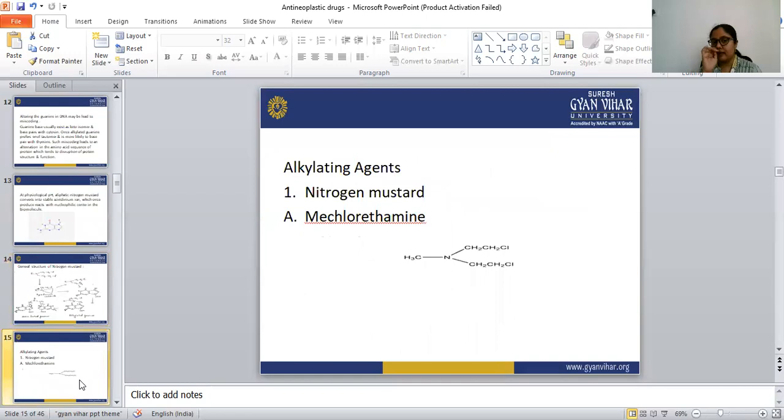Let's see an example. An example of the nitrogen mustard is mechlorethamine. The general structure of the nitrogen mustard is dichloroethylamine with one R, and here R is replaced with a methyl group. So mechlorethamine, where me stands for methyl. In the place of R, a methyl group is substituted. This is the structure of mechlorethamine.